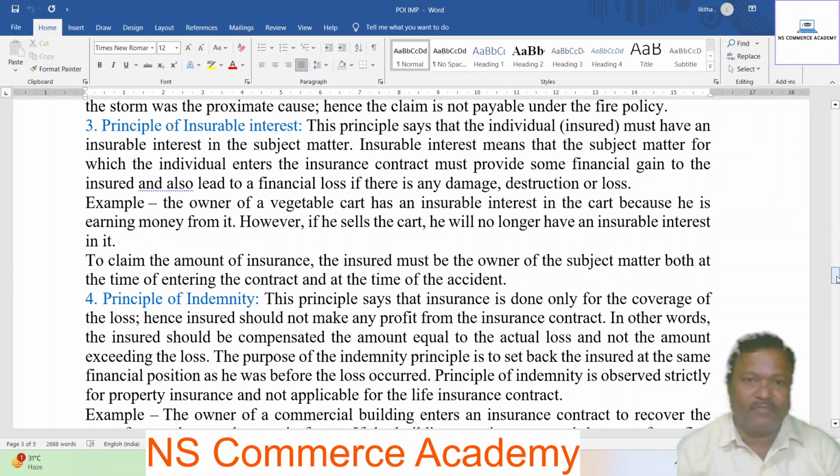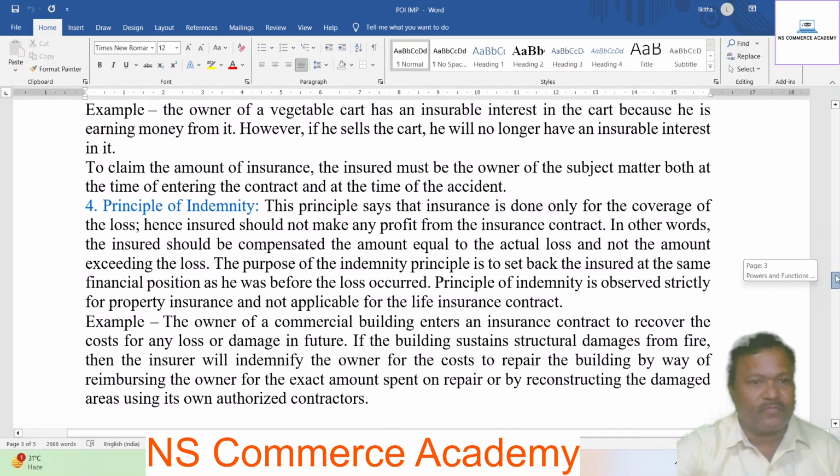Example, the owner of a vegetable cart has an insurable interest in the cart because he is earning money from it. However, if he sells the cart, he will no longer have an insurable interest in it. To claim the amount of insurance, the insured must be the owner of the subject matter, both at the time of entering the contract and at the time of the accident.